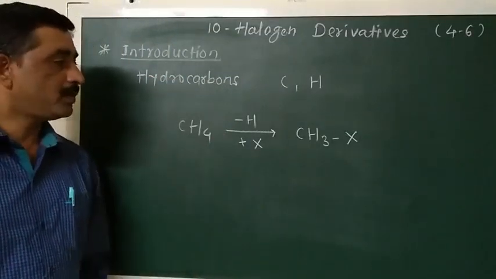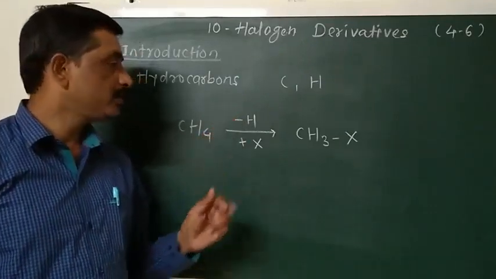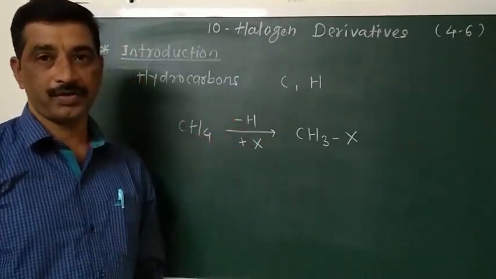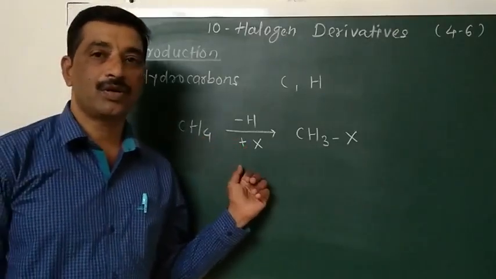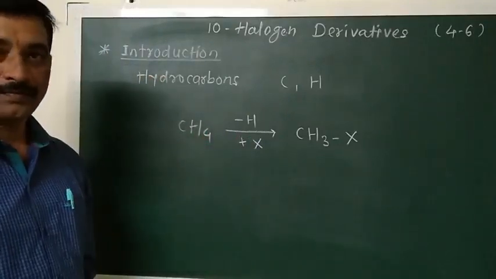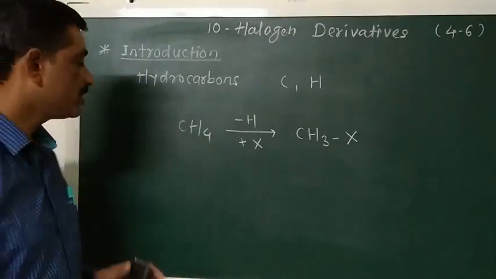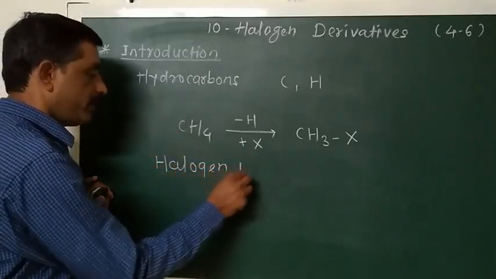The organic compounds which are obtained by replacement of one or more hydrogen atoms of these hydrocarbons by an equal number of halogen atoms are known as halogen derivatives. So what is a halogen derivative?